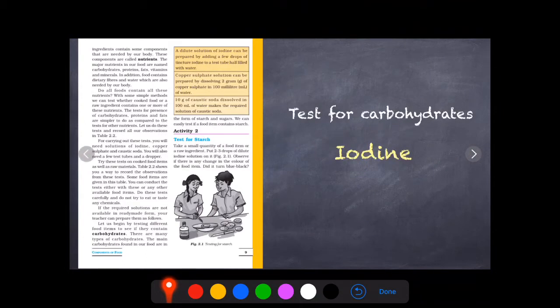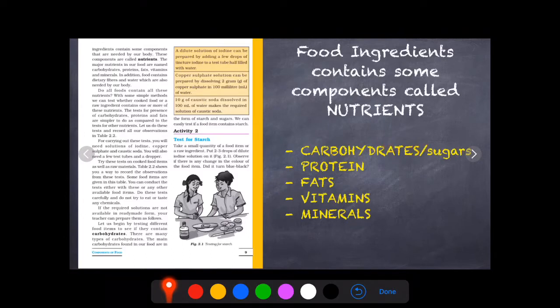Carbohydrates provide us energy, and also fats. Fats can be stored in our body. Whenever our body is tired or whenever we don't eat, whenever we are starving, our fats are utilized to get energy. Proteins are body building food. Vitamins and minerals help our body to protect from diseases and infections. So these are very, very important for a healthy and energetic body.